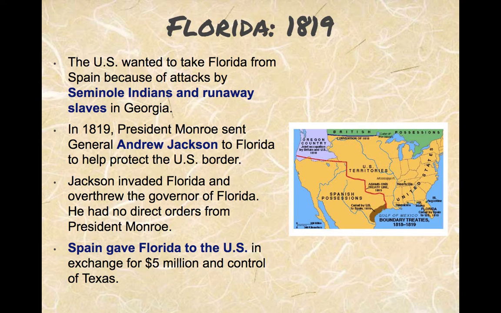Jackson took it on his own to invade Florida and overthrew the governor. And eventually, Spain was losing control of North America anyway, and Spain decided to sell the United States Florida for $5 million and also control of Texas.